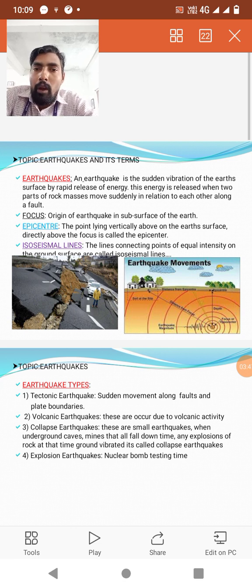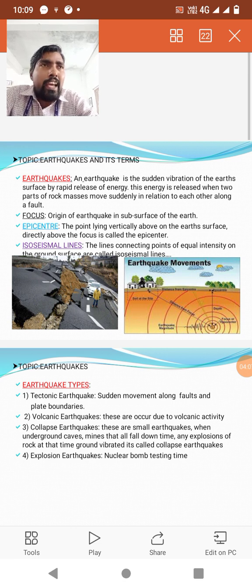The second term is epicenter, the point lying vertically above the earth surface. The point directly above the focus is called the epicenter.